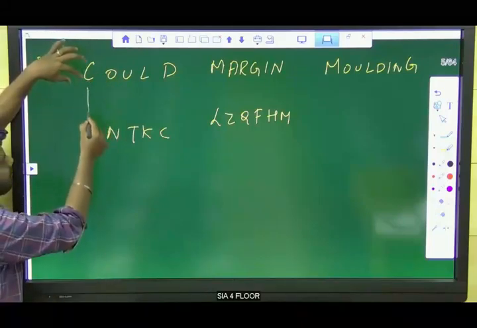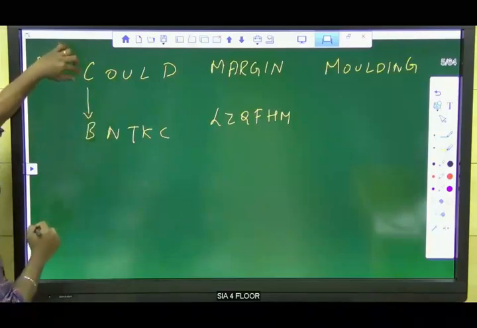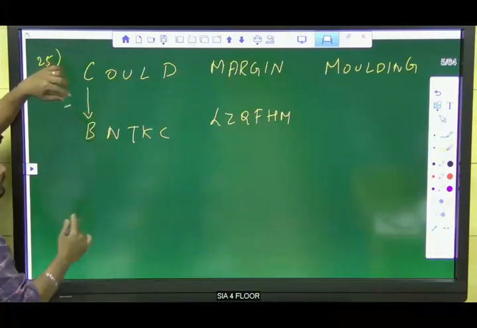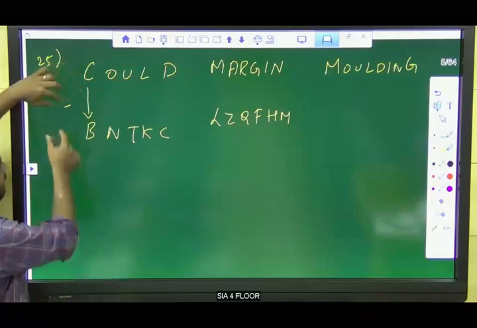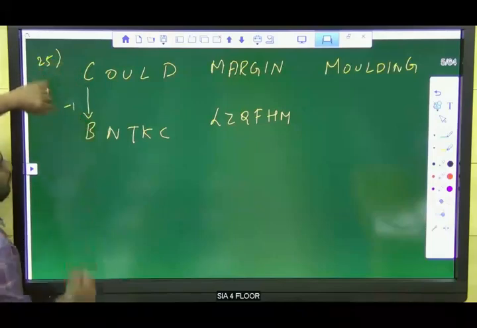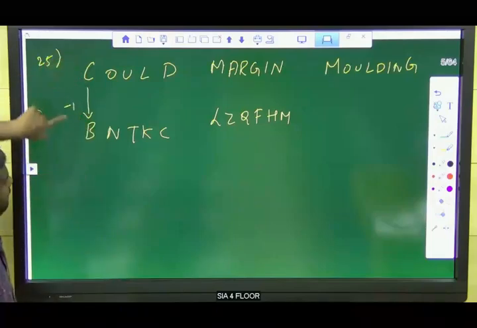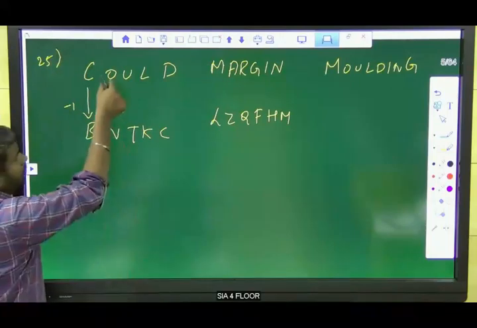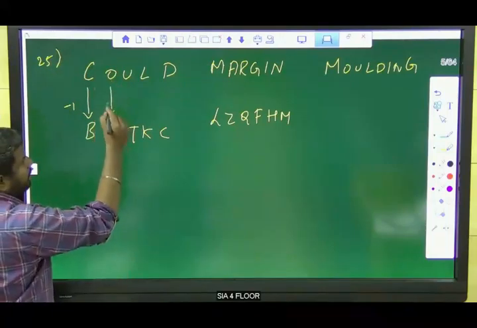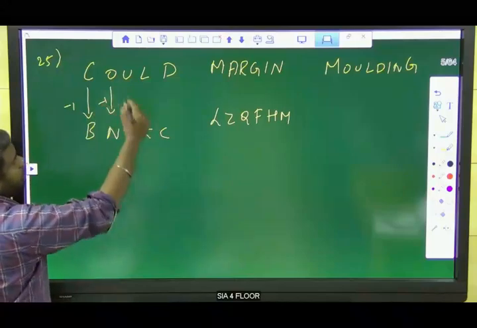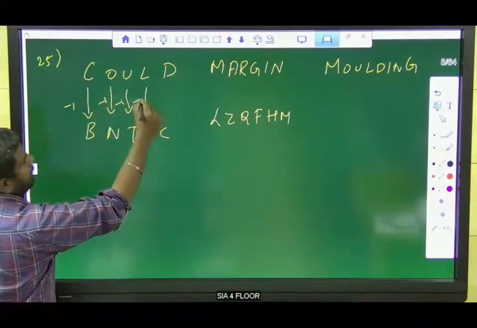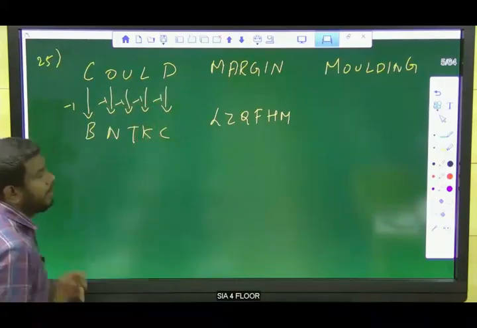What is the relationship between C and B? The previous letter of C is B. So if it is previous, I will use the symbol minus 1. Like that, N, O, I mean O to N, this is also the previous letter, U to T. So like that, you can get the comparison.